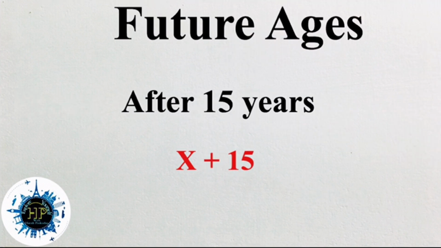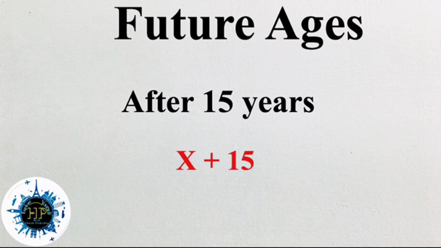Then the third concept is regarding the future age. Future age means after 15 years. We can take the example after 15 years, and that means we should add that 15 to the present age. Present age is x, so x plus 15 is the age after 15 years of that particular person. So this is the third concept.